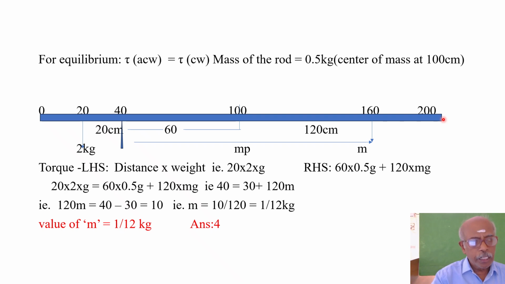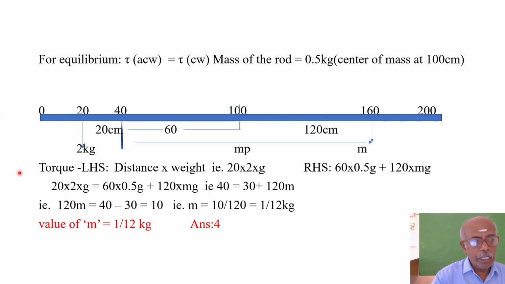Now, already I told you that torque is the product of force and perpendicular distance. So when this is the wedge and you suspend this 2 kg here, there will be a bending towards downwards. This is the anti-clockwise direction. And then you are suspending an unknown mass here. When this mass bends, it will be like this. Its moment will be in this direction, that is clockwise direction.